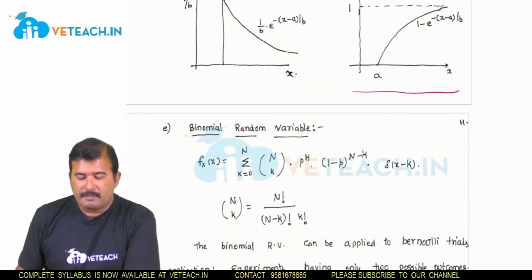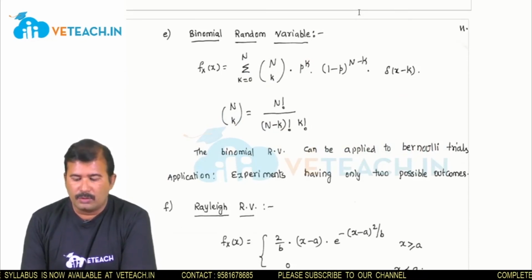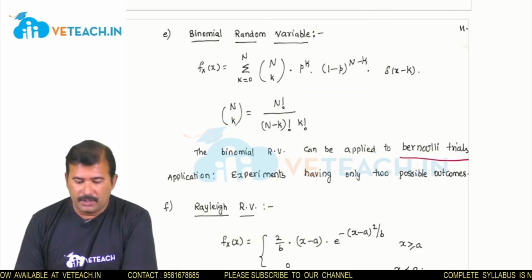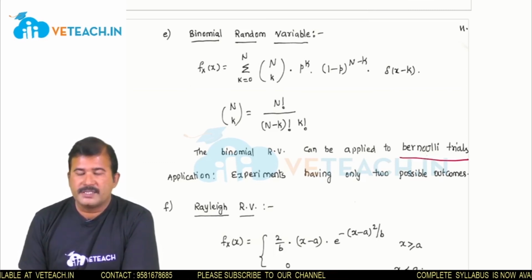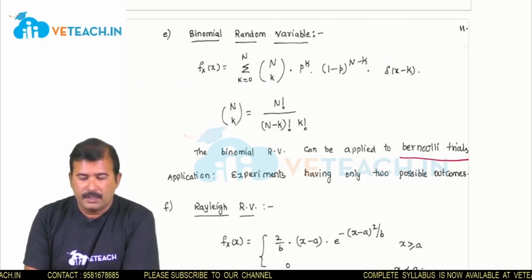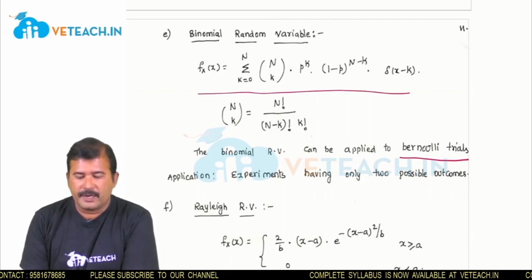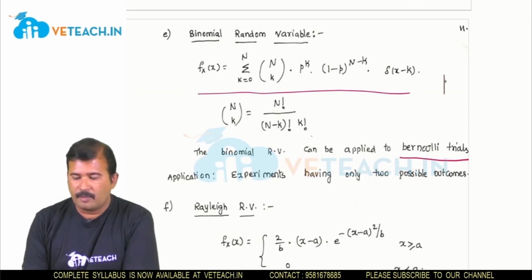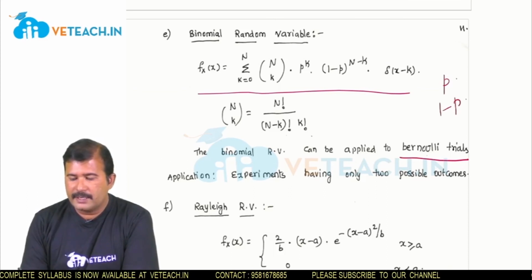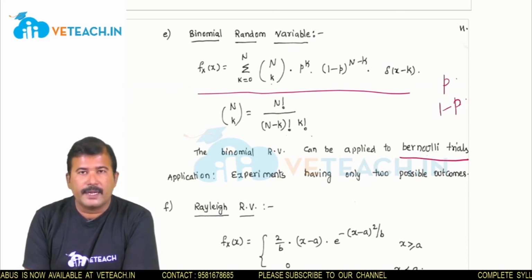The next random variable is the binomial one. Binomial finds its application wherever there are two outcomes, like Bernoulli trials. Already we have discussed the Bernoulli trials in the first unit, which find their application in experiments having only two possible outcomes. So like that, this is nCk. nCk is n factorial by n minus k factorial into k factorial, where p is the probability of the event which we want to find, and obviously the second event probability is 1 minus p. So we can find the k occurrences out of n trials.